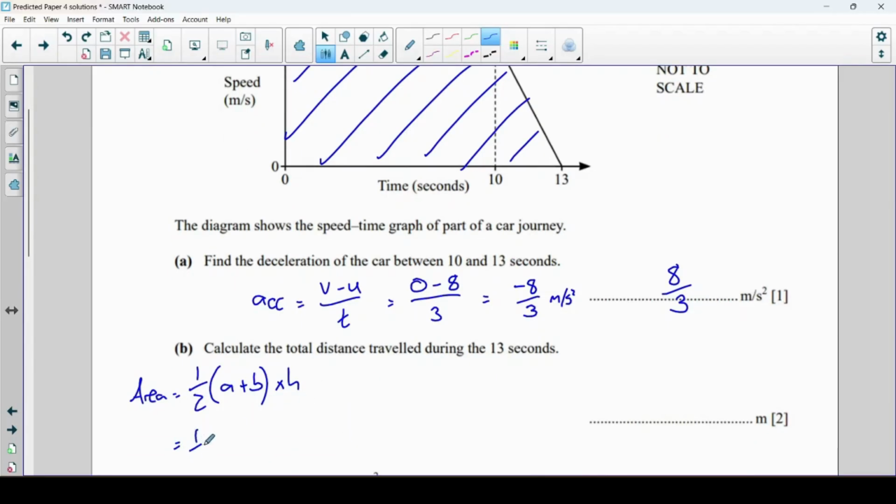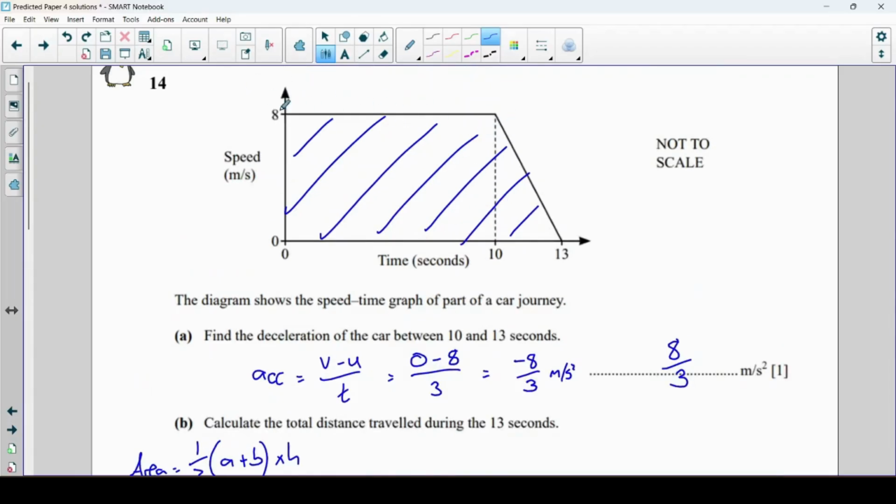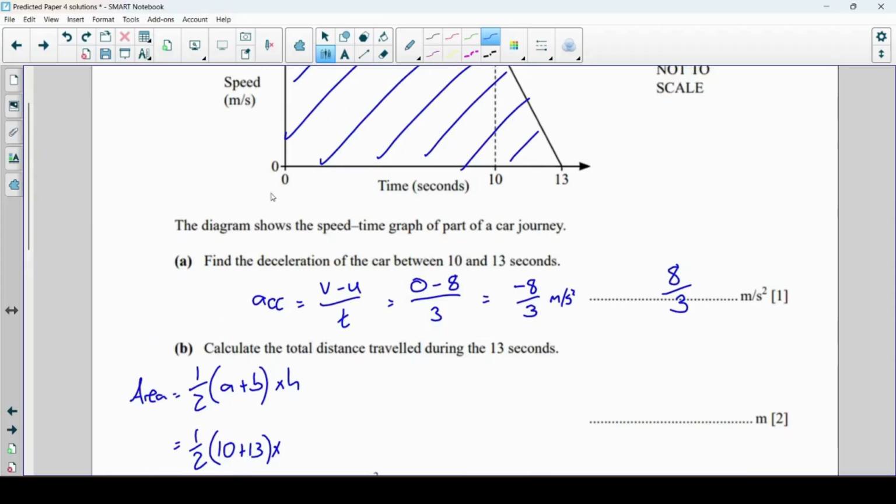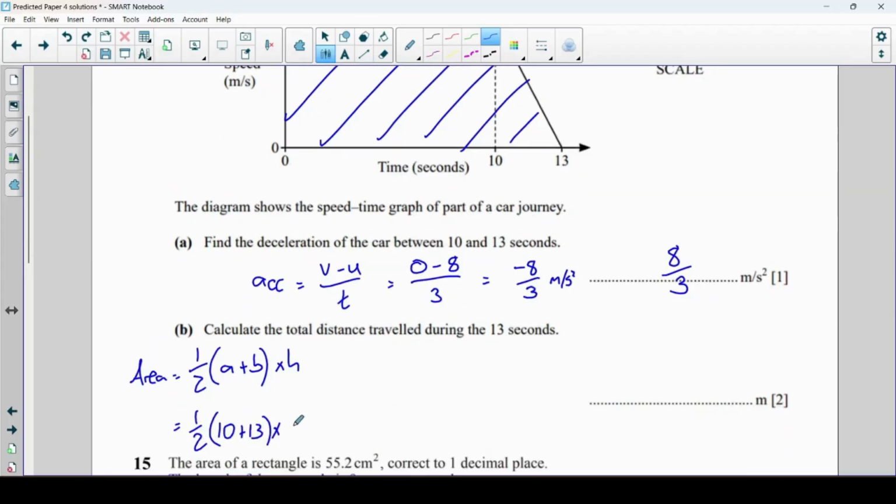So 1/2 times, well the parallel sides, this top line is 10 long, looking at the x-axis there, and the bottom side is 13, so 10 plus 13 times by the height, which I think was 8, yeah. So that's a half times 23 times 8, which is 92.